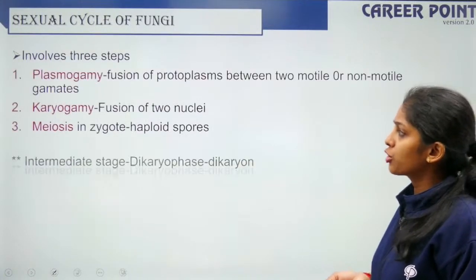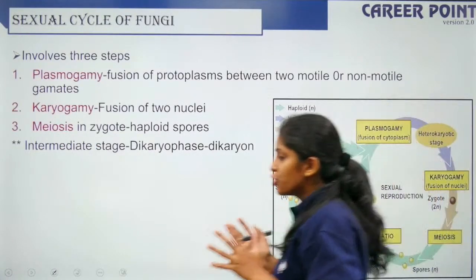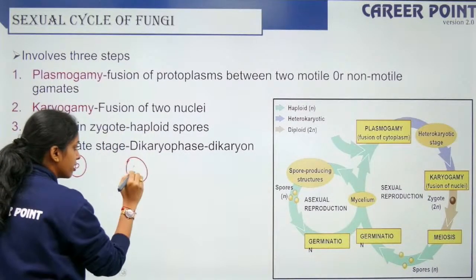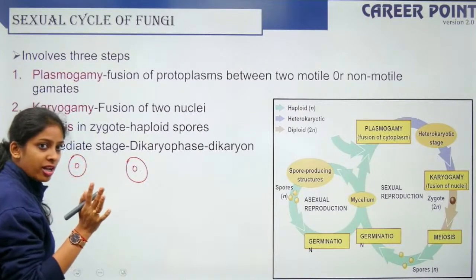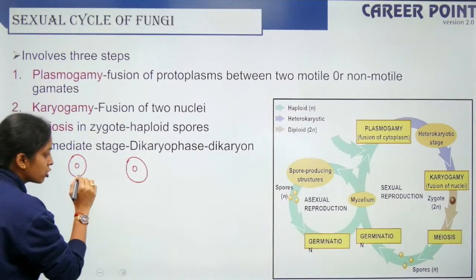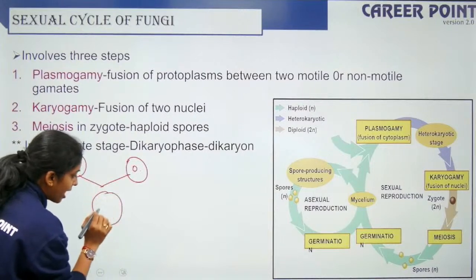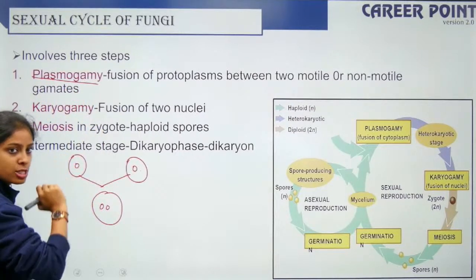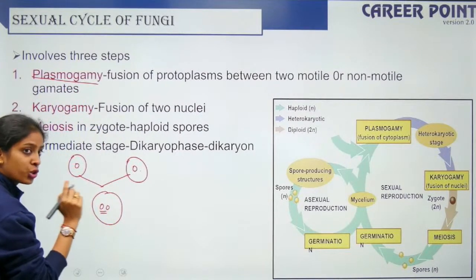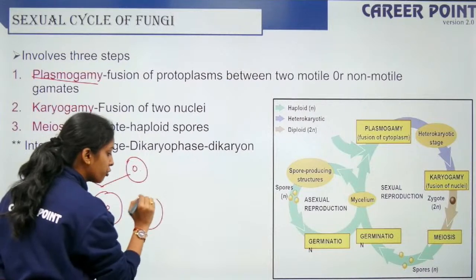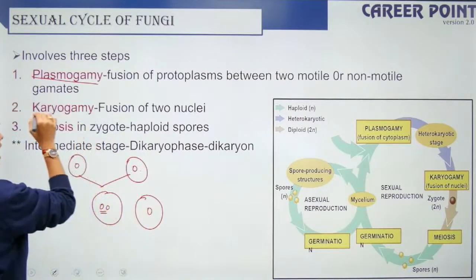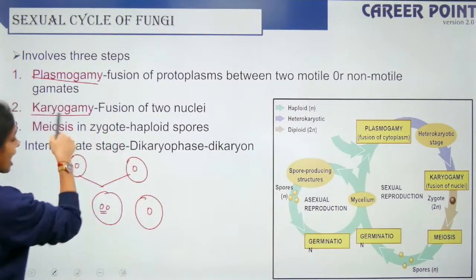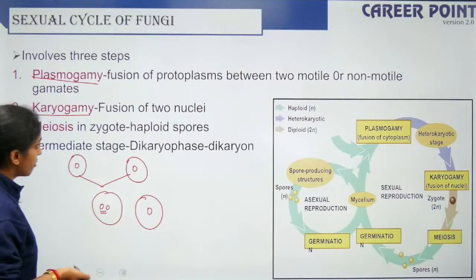Okay, so sexual reproduction of fungi. If a fungus has to reproduce, imagine I have one fungus here and another fungus here. Fungi are multicellular, right? Now if these two have to fuse, first the plasma membrane will fuse. That is plasmogamy, fusion of plasma membrane. So now there are two nuclei. Now the nuclei should fuse. This is karyogamy. Karyokinesis is nuclear division in your cell cycle and division. So karyogamy is fusion of the nucleus, right?